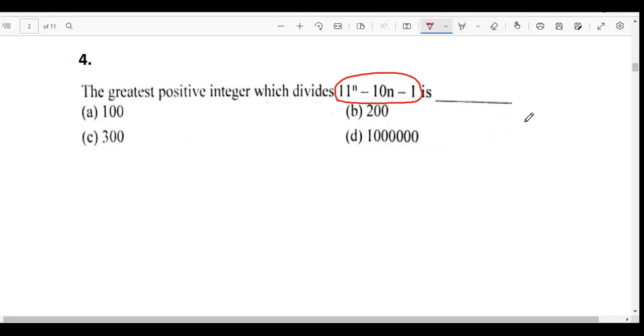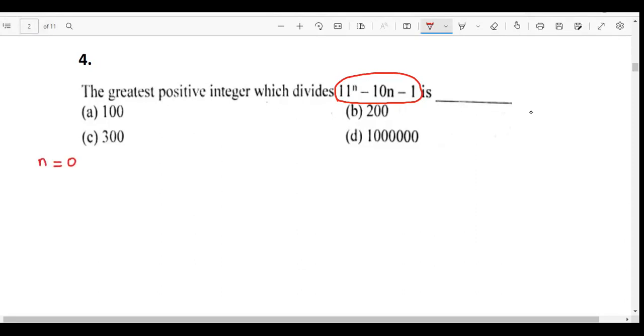It says the greatest positive integer which divides this thing. In order to understand it, let's do it this way. Let's imagine, very good Maham, excellent, that you have n equals 0.